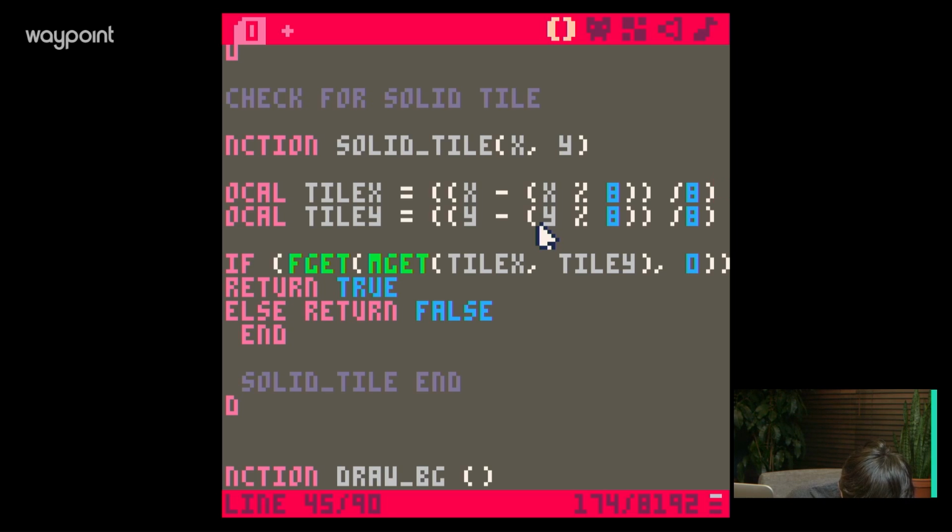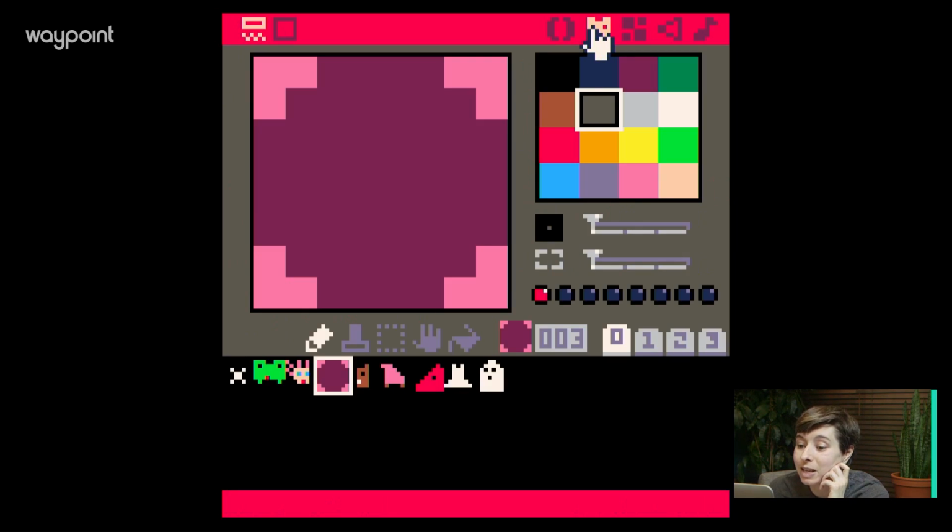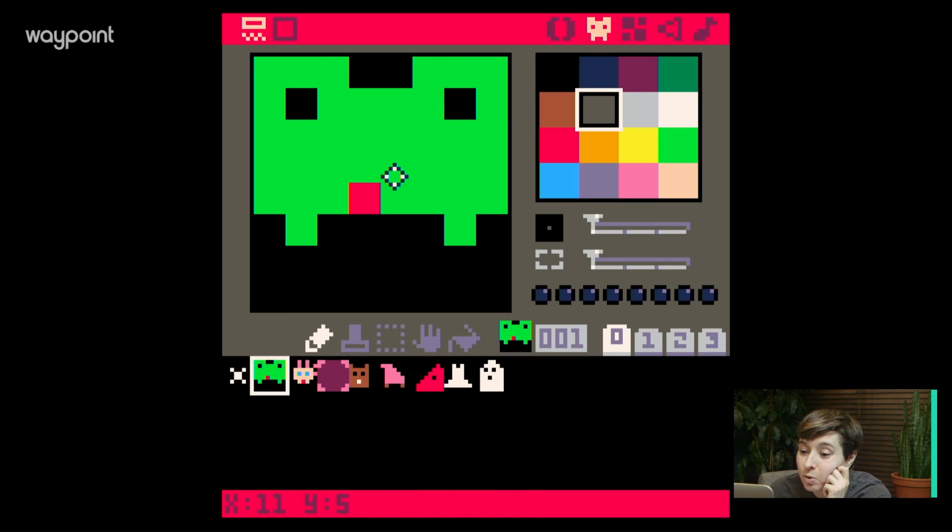Just make her 1 pixel big. But then she won't have this beautiful... What a beautiful woman she is. Do you see this? She's so gorgeous. I don't want to make her too small, you know? That would just be a sad thing. Do you want to be able to walk halfway over the wall? You know.